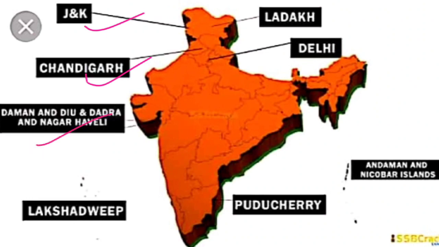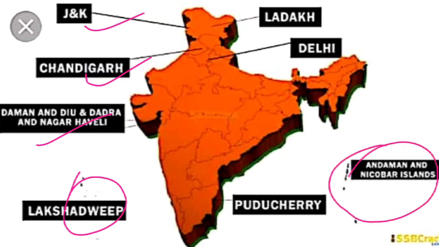Their locations I have also mentioned here, children. Then Lakshadweep Islands, which you know very well. Then Puducherry, in the sense Pondicherry. Then the Andaman and Nicobar Islands. Our national capital territory, Delhi. And the last one, in the Jammu and Kashmir area, it is Ladakh.